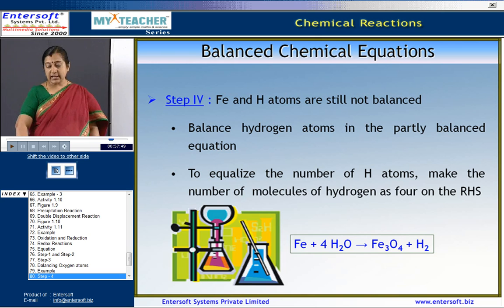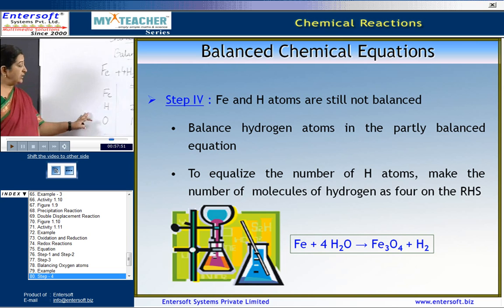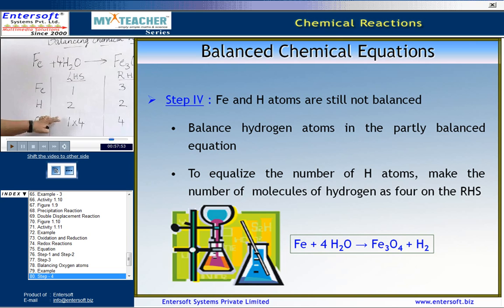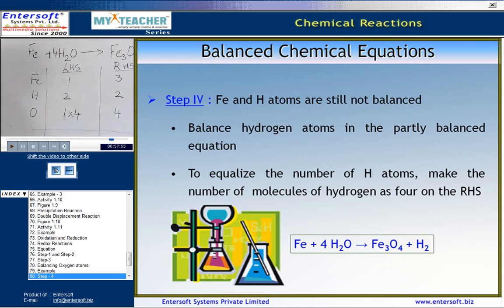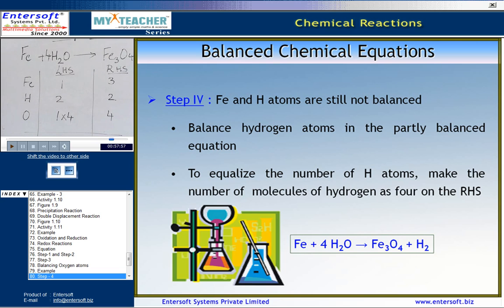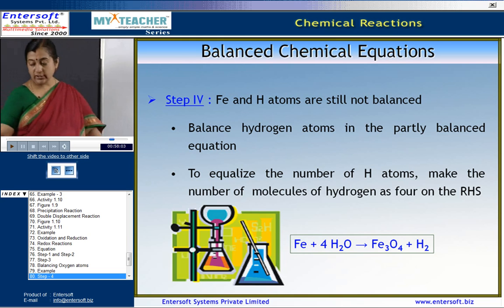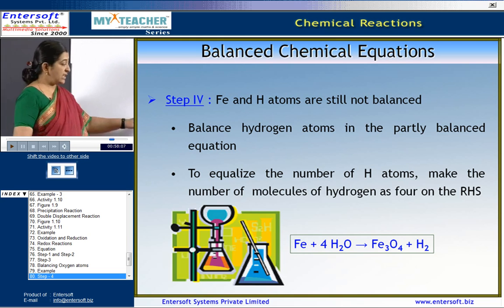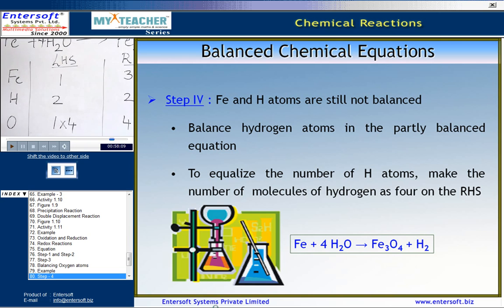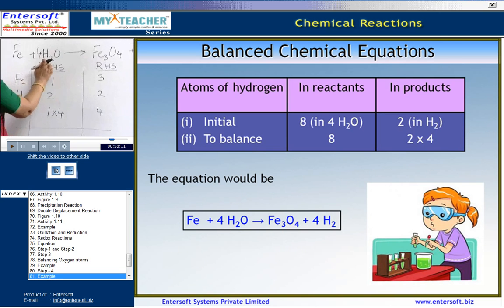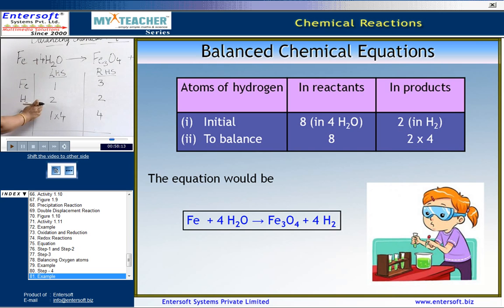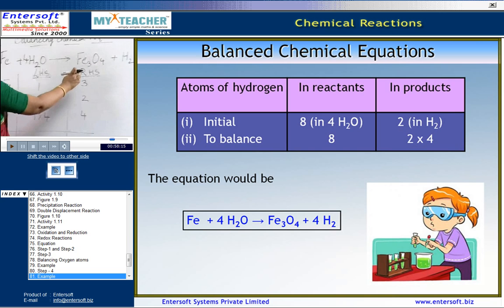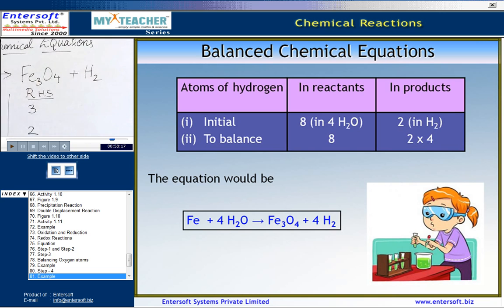So, in the next step we have iron and hydrogen. They are still not balanced. So, picking any of these elements further, let us try to balance the number. To equalize the number of hydrogen atoms, make the molecules of hydrogen same on both the sides. Now, you can see we have 4 and 2, 4 2s are 8 here, and here we have only 2.